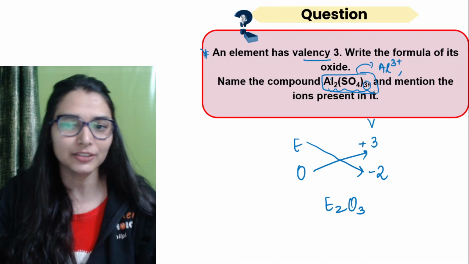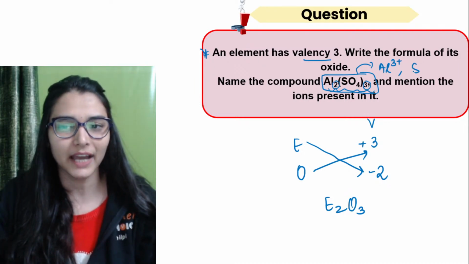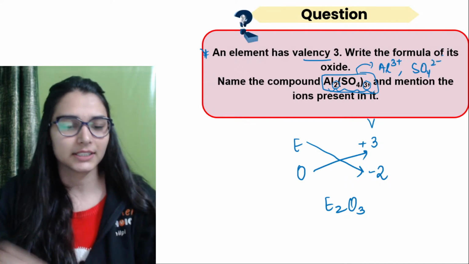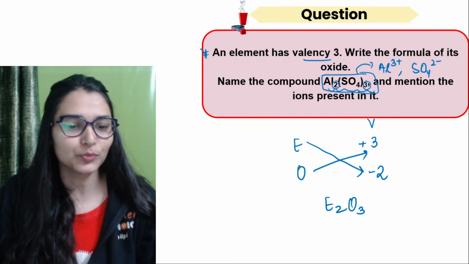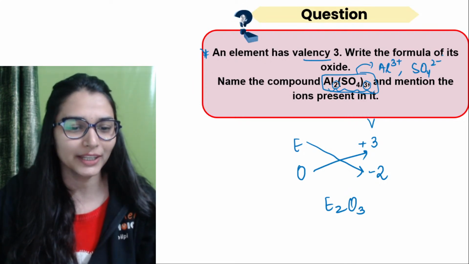This number 3 is the charge on aluminium and this 2 is the charge on the sulfate, and that too negative. ठीक है. Yes, ions present in it. Aluminium ion and sulfate ions. बता सकते हो aluminium sulfate.